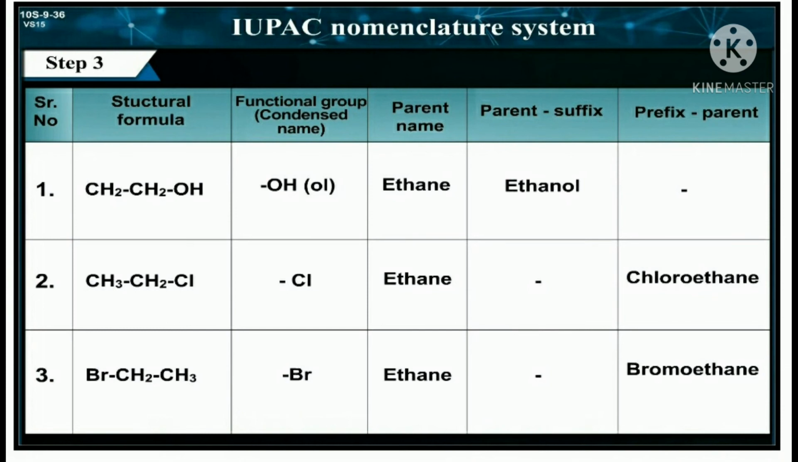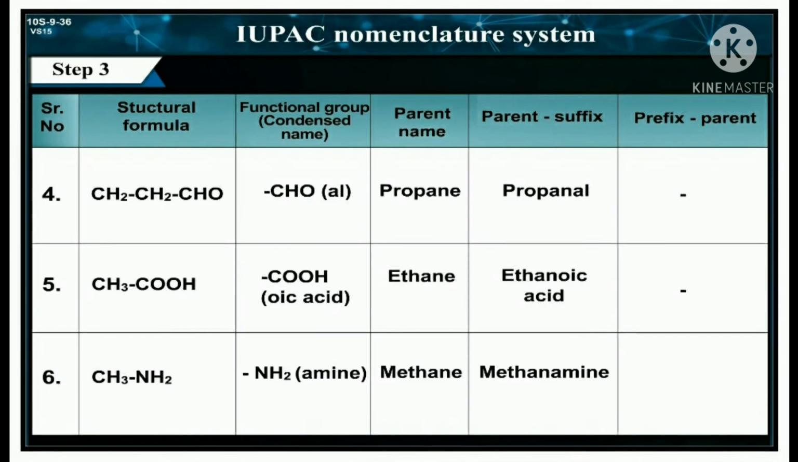Step 2. There are some compounds like, structural formula is given CH3CH2OH, functional group is OH, so OL will be added, parent name is ethane, so parent plus suffix is ethanol. Second, CH3CH2Cl, functional group is Cl, so chloro, parent name is ethane, so final name is chloroethane. Number 3. BrCH2CH3, functional group is Br, parent name is ethane, so final name with prefix is bromoethane.